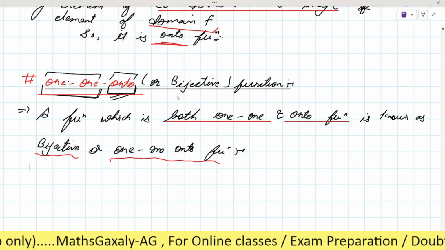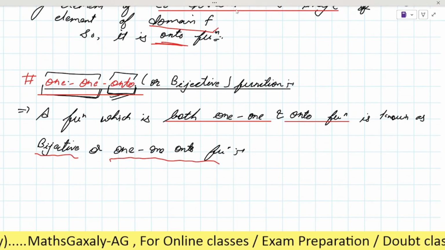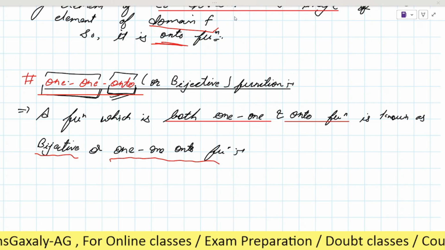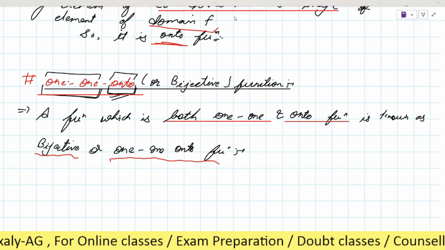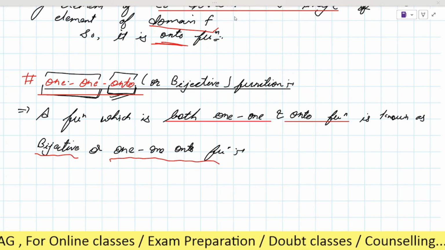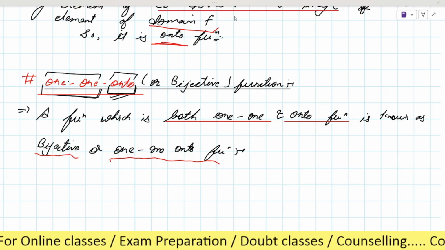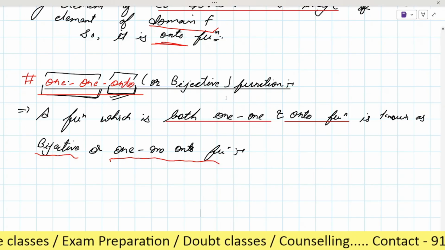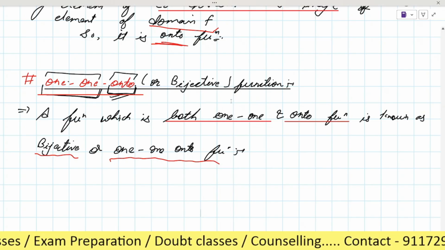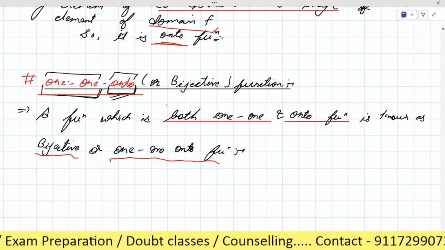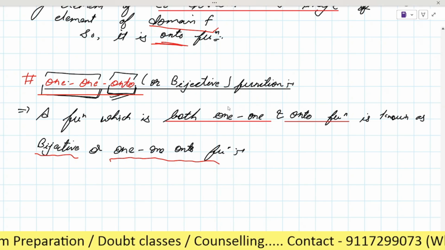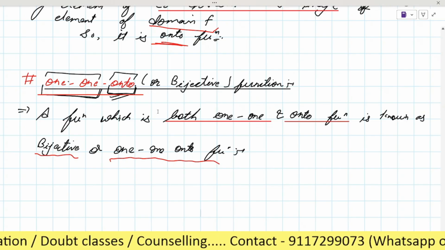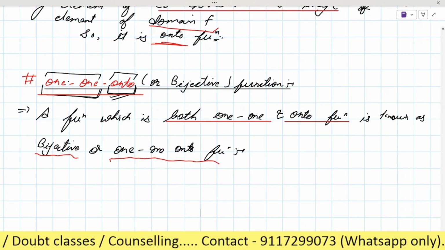Yes, just now we learned it, bijective function. Hello, Akshat. Yes, sir. Sorry, actually the mic was on mute. I was saying that a function can be both one and onto, right?